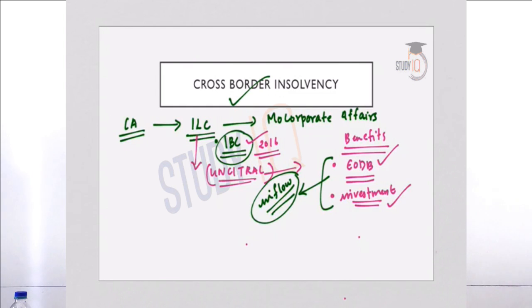Now again, we will see what is UN Citral. So UN Citral Model Law of Cross-Border Insolvency 1997. It has been adopted in 44 countries, and it forms a part of international best practices in dealing with cross-border insolvency issues. And the UN Citral Model Law gives precedence to domestic proceedings and protection of public interest.